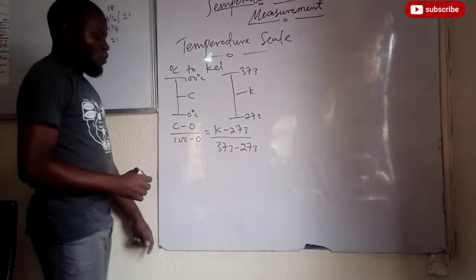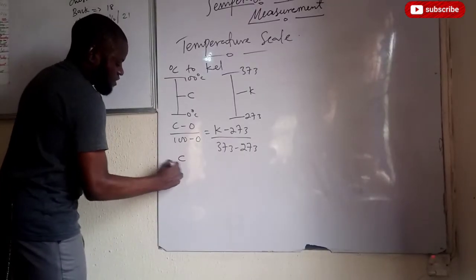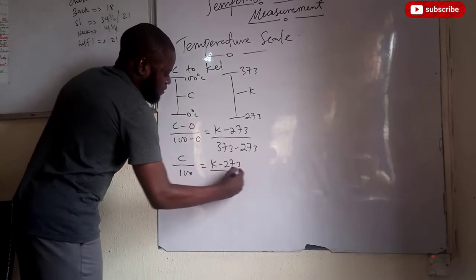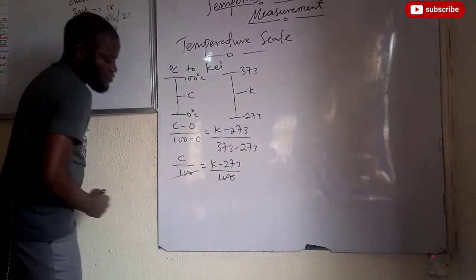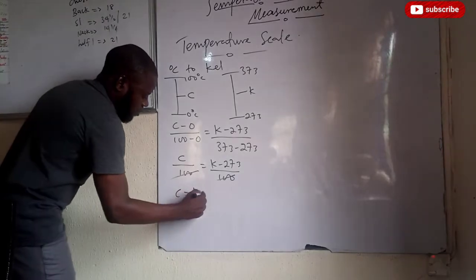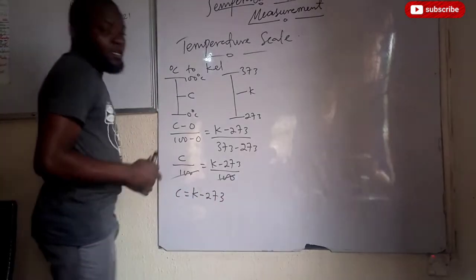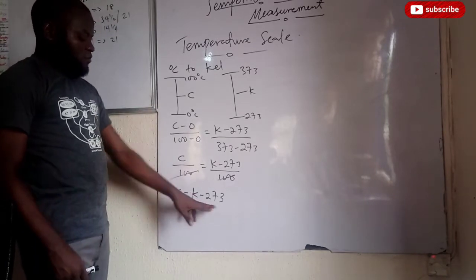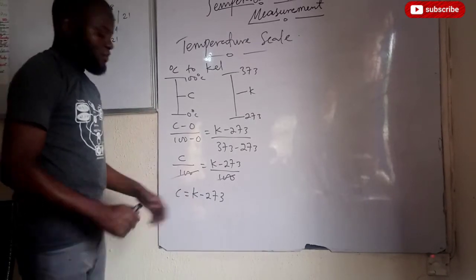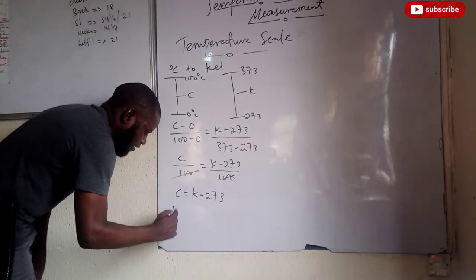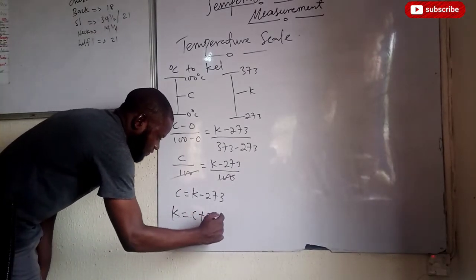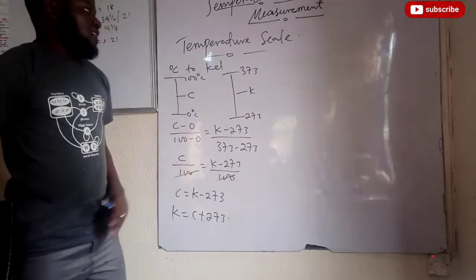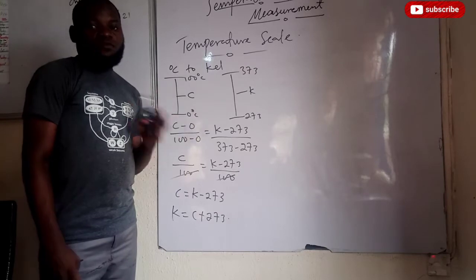So this will just give us C all over 100 equals K minus 273 over 100. This and this will cancel, so C equals K minus 273. If you are converting from Kelvin to Celsius, you just subtract 273 from the value given. And if you are converting Celsius to Kelvin, you just add 273. So that's how we come about that. Is that taken out? Thank you. That's that about how to convert from one scale to another.